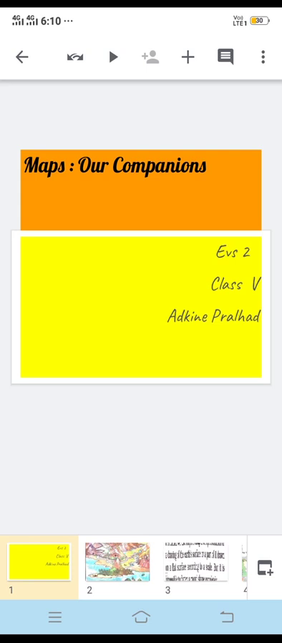Today we'll be discussing the class 5 geography lesson, Maps Our Companion. As the name itself is quite suggestive, this lesson is related to maps, and you know the importance of maps in geography. So it is also called a companion. Companion means a friend which is useful to us. So how maps are useful to us and what is the importance of maps in geography, that is discussed throughout this lesson.